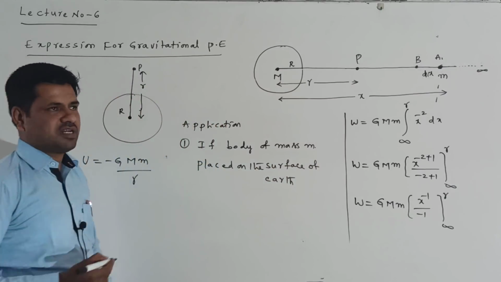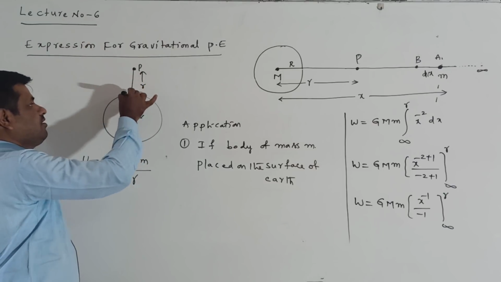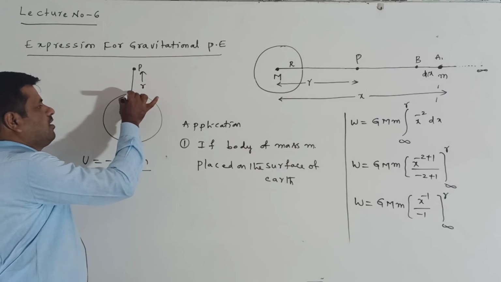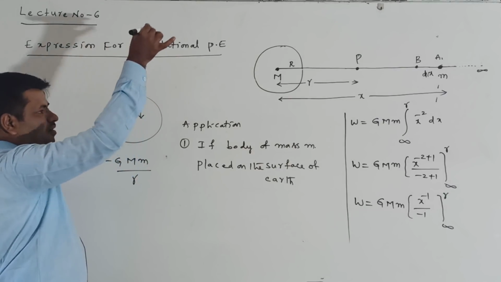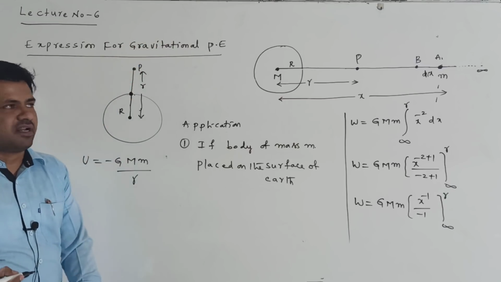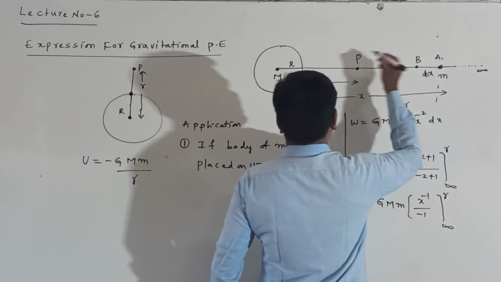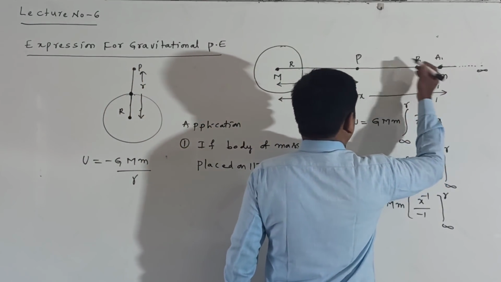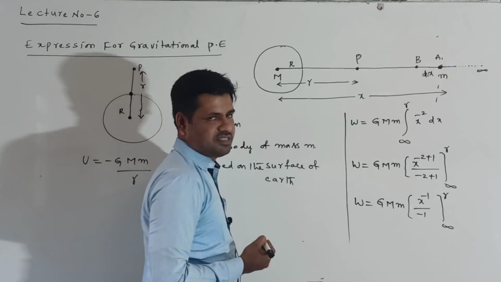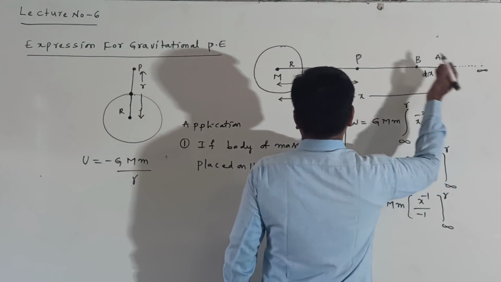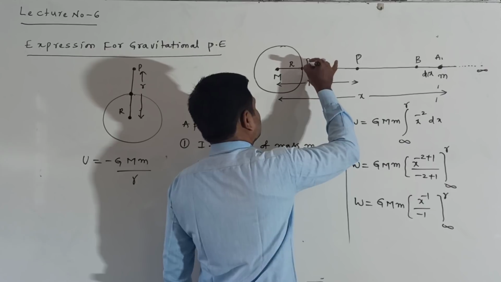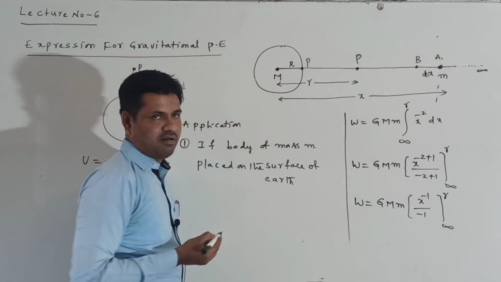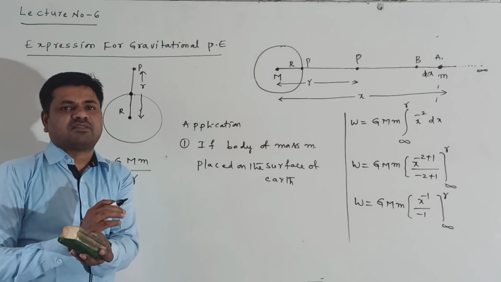where gravitational potential energy means I am bringing the body from infinity to a point on the surface of the Earth. I am not bringing it from infinity to a point at distance r. I am bringing it from infinity to one point P on the surface of the Earth. Surface of the Earth means the distance r becomes capital R.